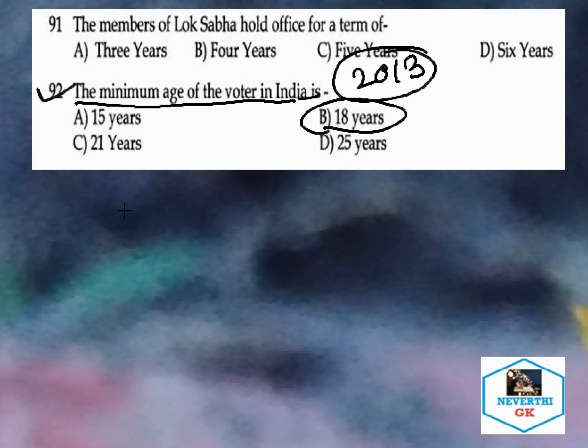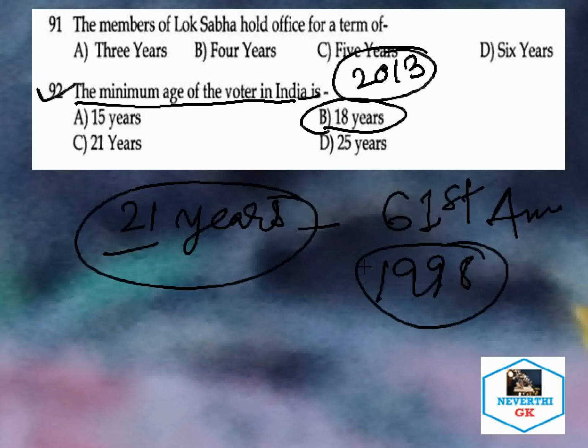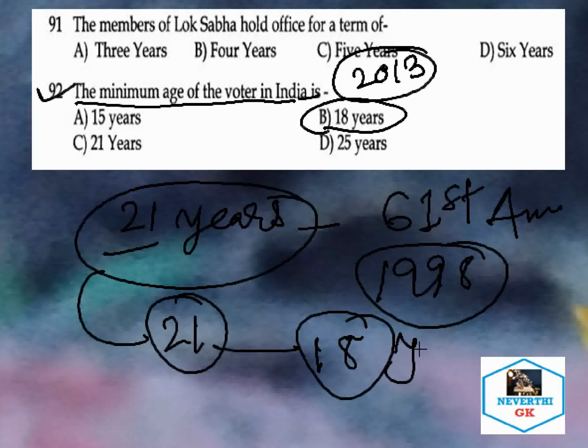So before it was how many years? Before it was 21 years. The voting age for Indians was 21 years. But with the 61st amendment of the Indian Constitution in 1988, the age was altered from 21 to 18 years.